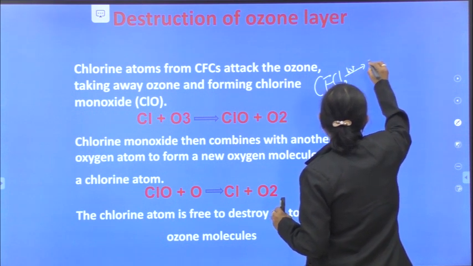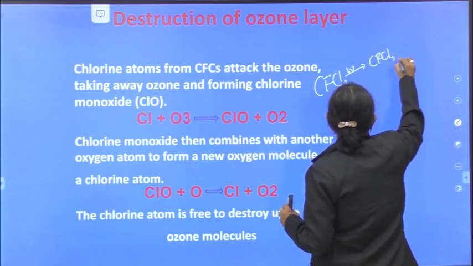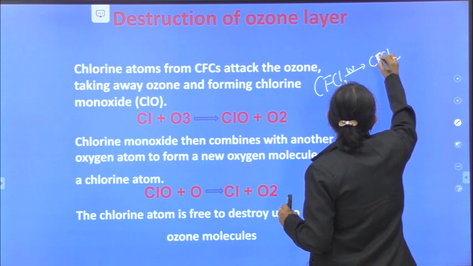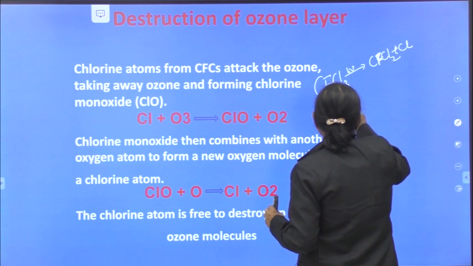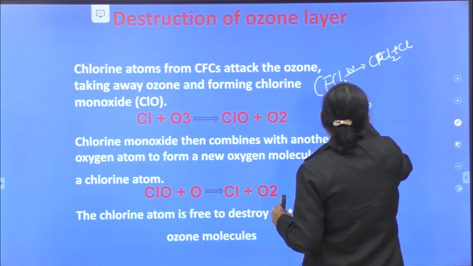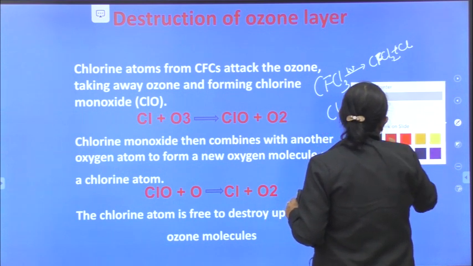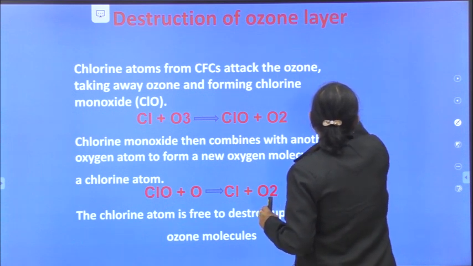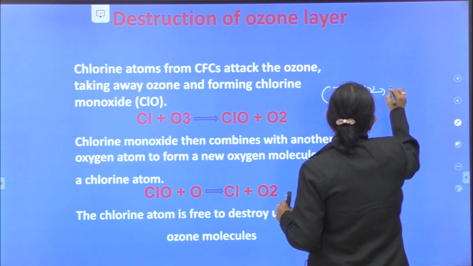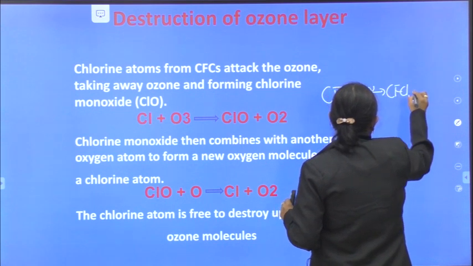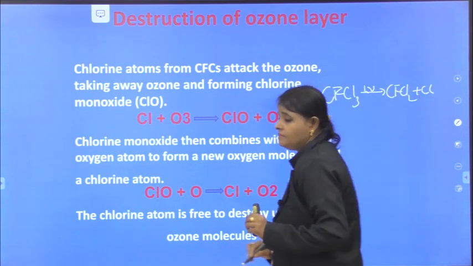See, by UV radiations, chlorofluorocarbon, CFCl2 is formed. Next, chlorine is liberated. This chlorine went and reacted with ozone. See, let me repeat again. Chlorofluorocarbons absorbed by UV radiation and chlorine is liberated.